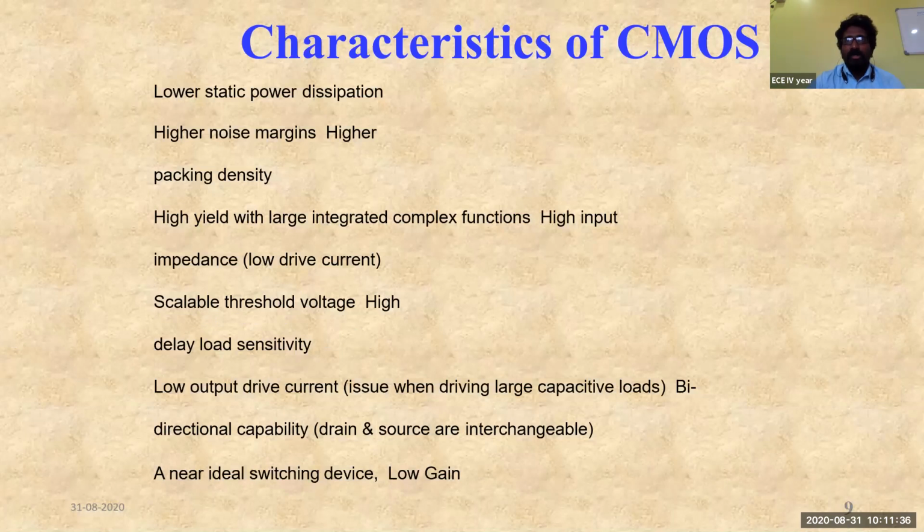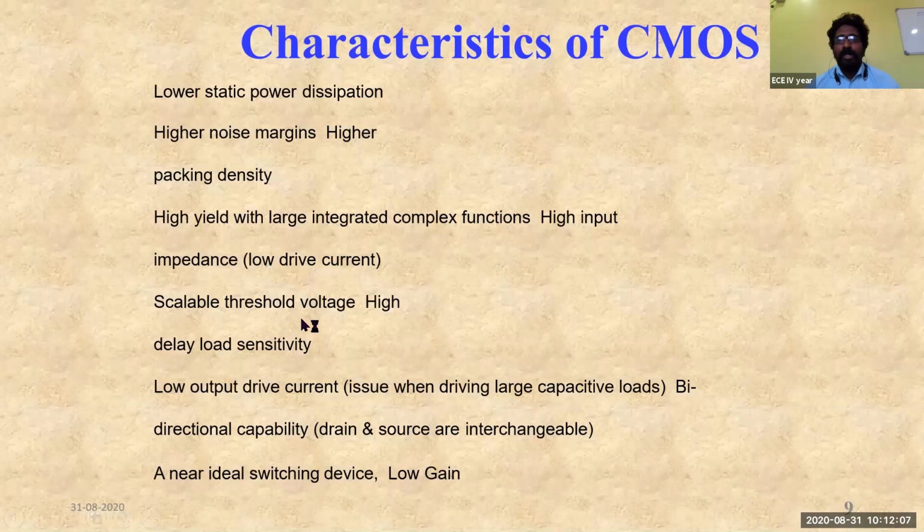In order to switch the transistors from off to on state, there should be some minimum amount of voltage so that a channel can be formed between the source and drain. If a channel is formed between the source and drain, then the signal can move through the channel. So in order to form a channel, definitely there should be a minimum amount of voltage to turn on the transistors, and that minimum amount of voltage which is required to turn on the transistors, we call it the threshold voltage.